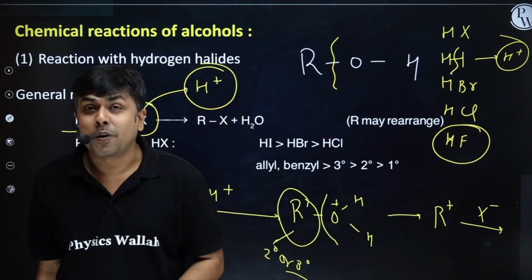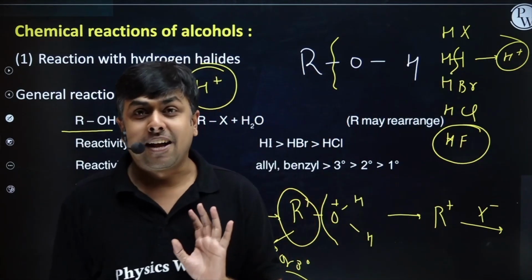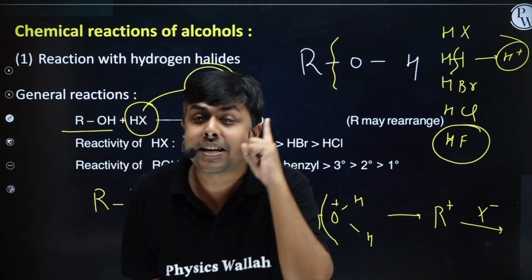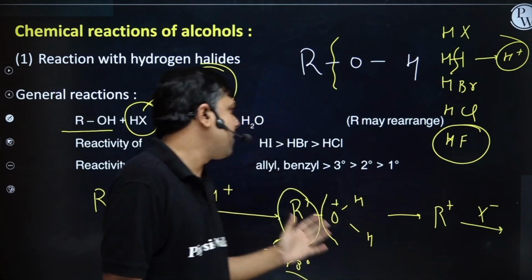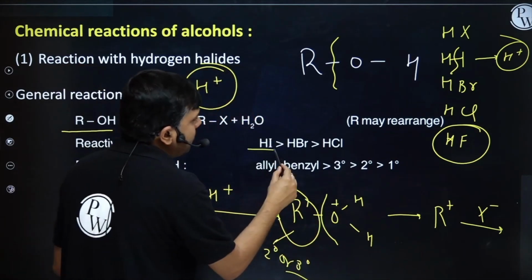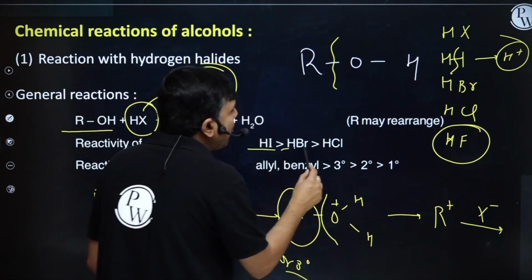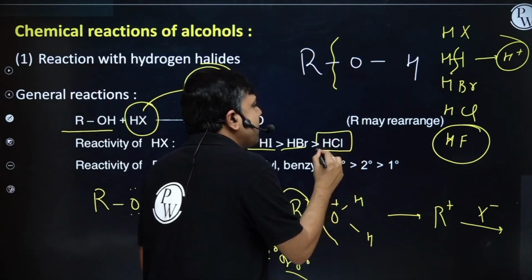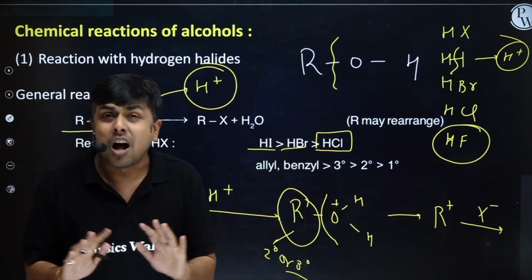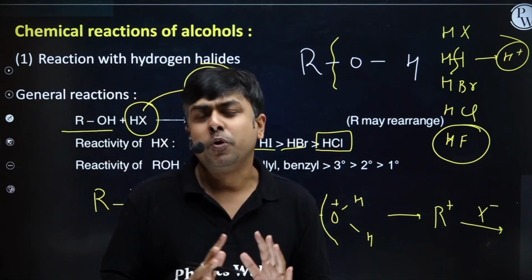If I talk about the reactivity of this particular reaction, it will depend on the acidic strength of HX. HI is more acidic, so I will have a better rate of reaction with HI. HBr also will work. It will work till HCl, although even HCl alone won't be able to protonate alcohol.